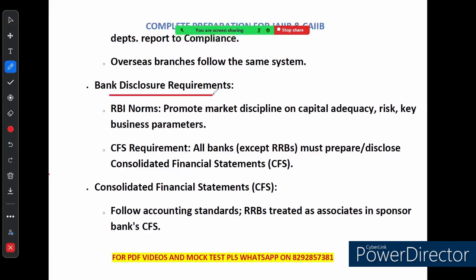If we talk about bank disclosure requirements, banks have to follow certain rules set by the RBI to ensure transparency. These rules help promote market discipline. So the key point is market discipline, right? By making sure banks share important information about their capital, risk and key business activity. All banks except RRB, that is Regional Rural Banks, must prepare CFS. CFS means consolidated financial statement. These statements show the overall financial position of the bank and its subsidiaries.